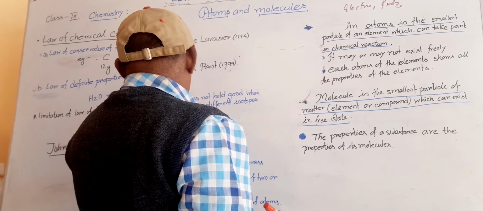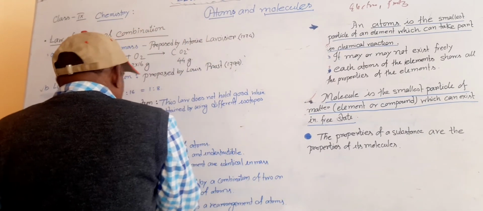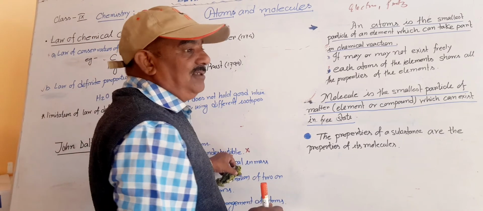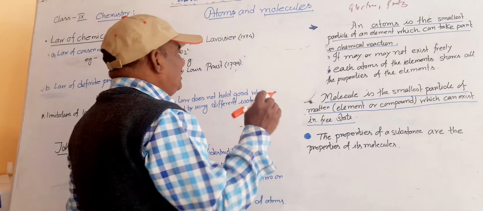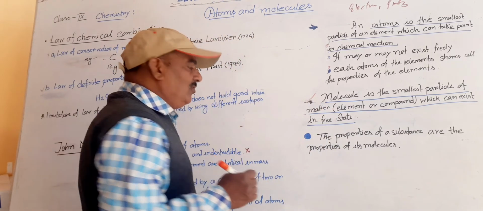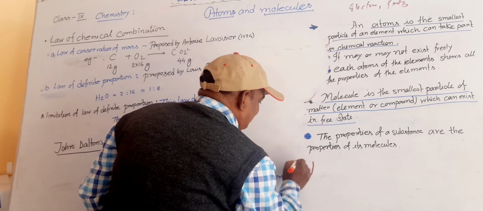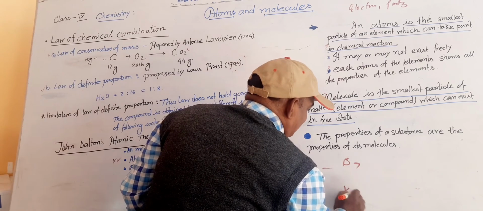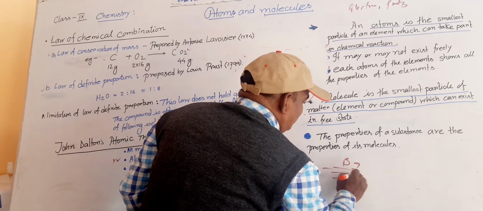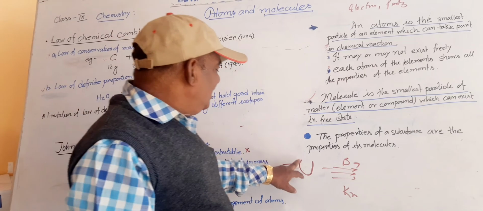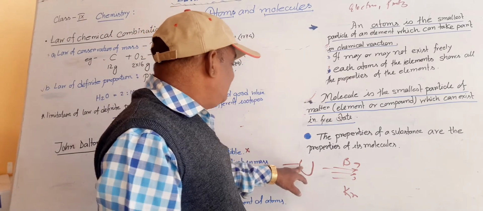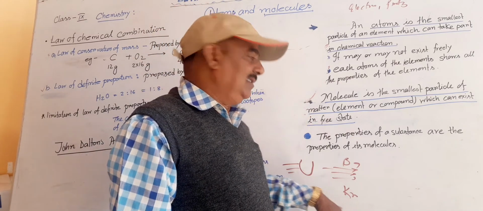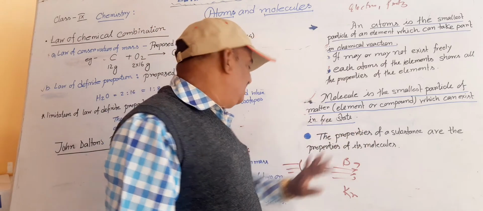Now, atoms are indivisible or indestructible. This is also wrong. Why? The atom can be divided, and now you can say it is not indestructible. Atom cannot be divided? Yes, it can be. Suppose you see a nuclear power plant. You know what happens? You take uranium. A neutron passes through the uranium, and it breaks into barium and krypton, and 3 neutrons come out in the nuclear power plant. Now what do we observe? Here uranium is breakable. Not divided? Here it is divided. Barium and krypton, two things have come out. So we can say the atom can be divided and can be destroyed.